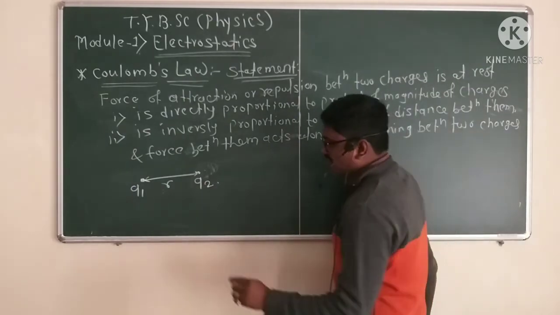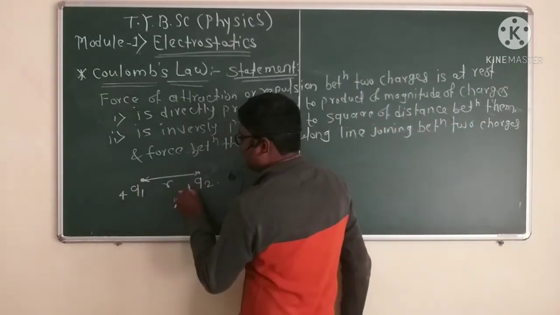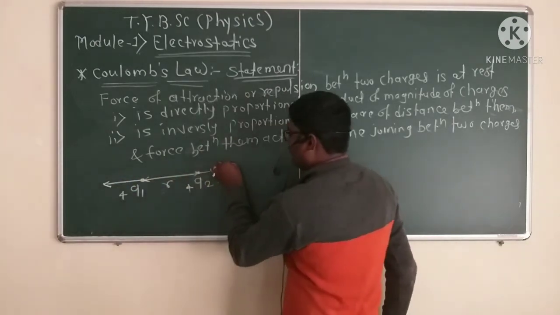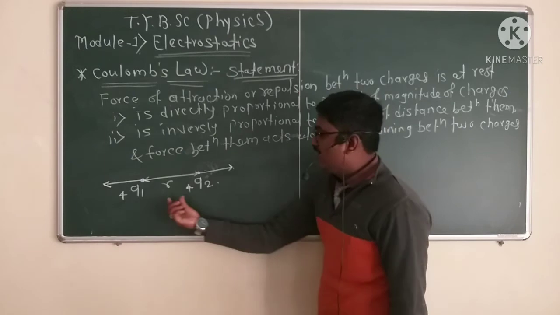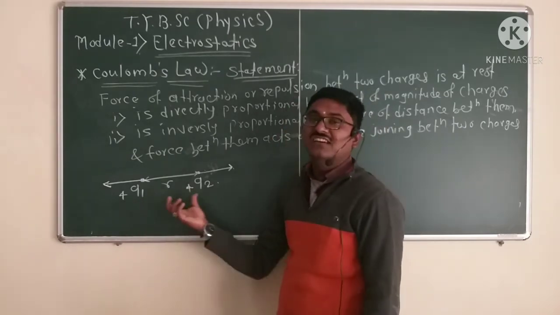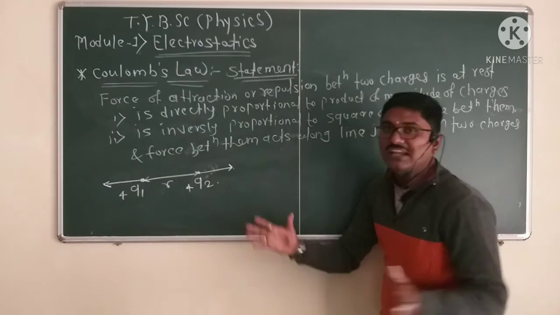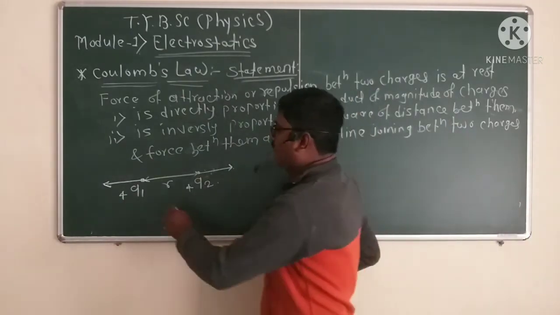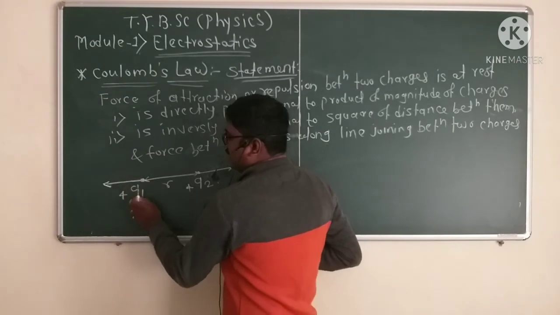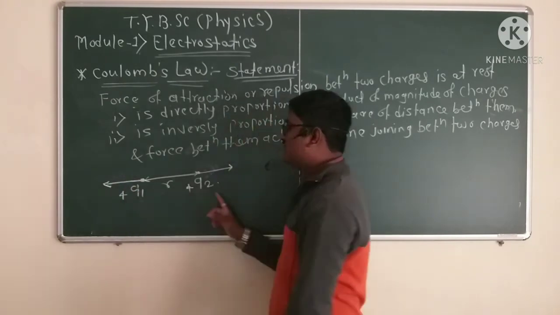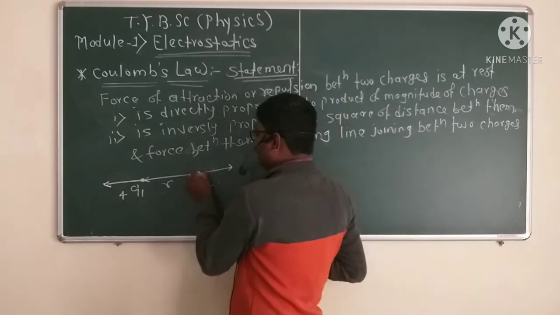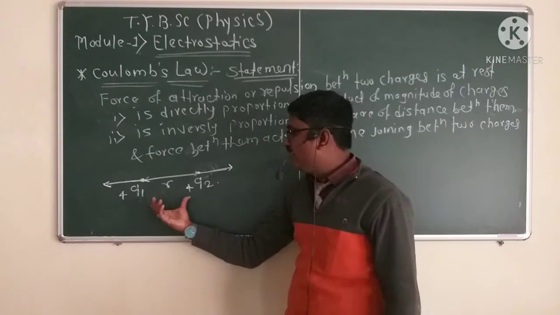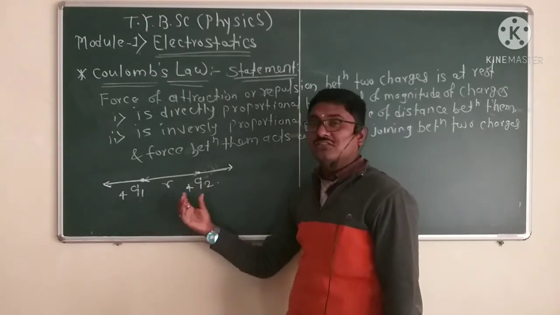In that, whether the charges are plus q or minus q, there is a force of repulsion in that direction. Because these are plus q1 and plus q2, they are like charges, and like charges repel each other. The force on charge q1 due to charge q2 is a force of repulsion.